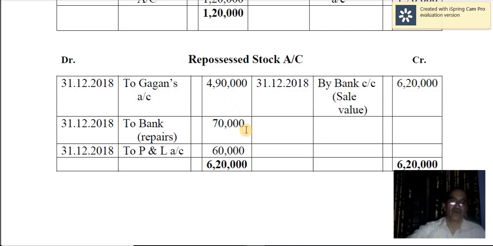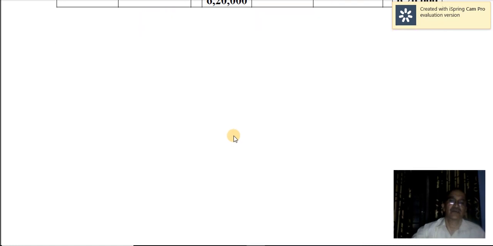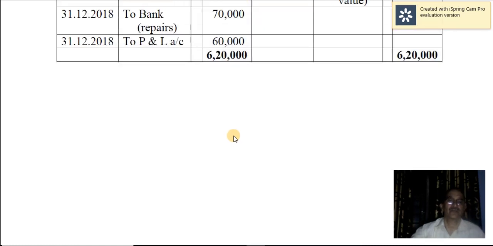Now you have to find out whether there is a profit or loss in repossessed stock account. So here this is the balancing figure, profit and loss account, this is the balancing figure, and you make a profit of 60,000 on repossession of these two trucks. So by this you have completed this problem also. Thank you.